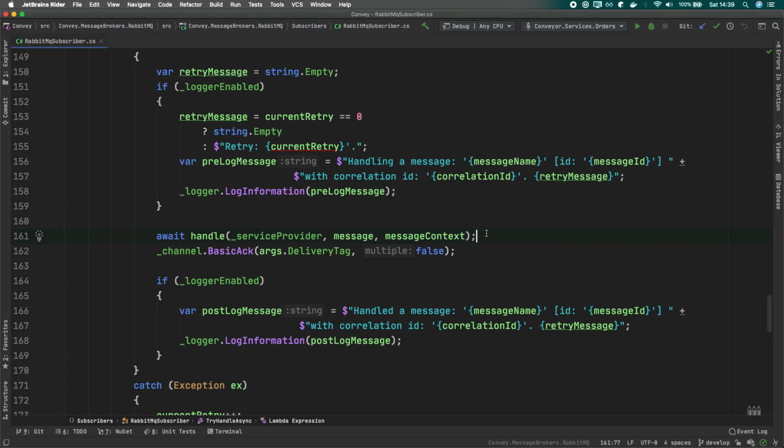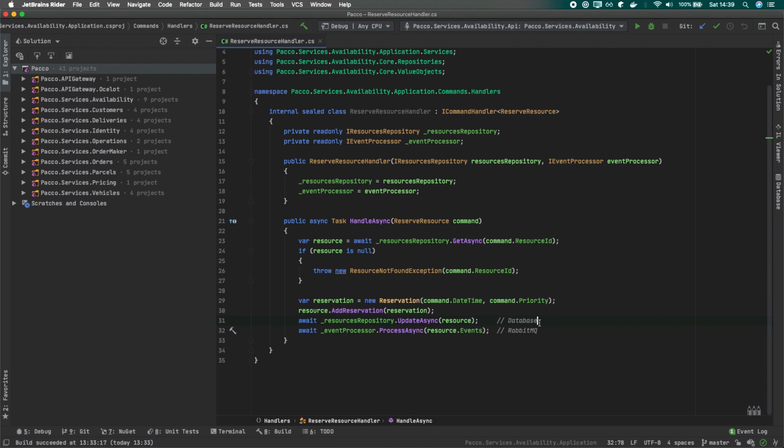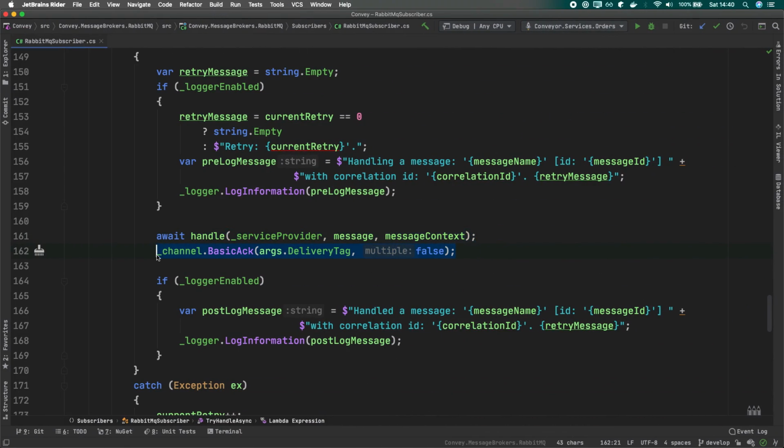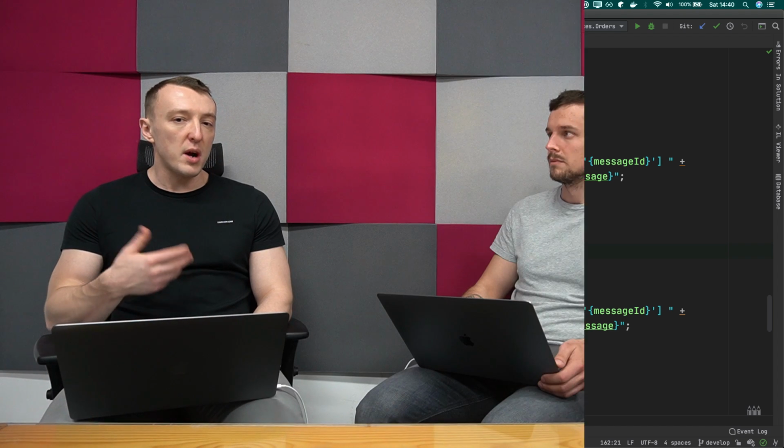Right. So we are talking about this scenario where we have this line of code within our RabbitMQ subscriber. Here we are invoking our message handler, and it may happen that we invoke this handler, which results in saving data to the database, but then this ACK will never reach RabbitMQ. Maybe our application will die, maybe there will be some issue with networking. So then RabbitMQ, based on custom settings, will try to send us this message again because it didn't receive the ACK, maybe within 10 seconds.